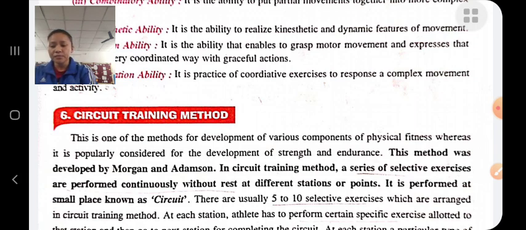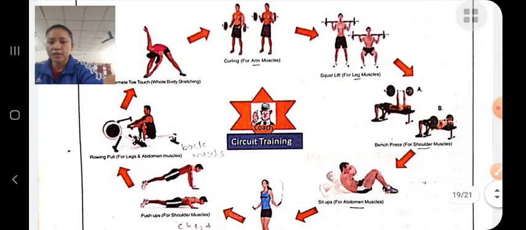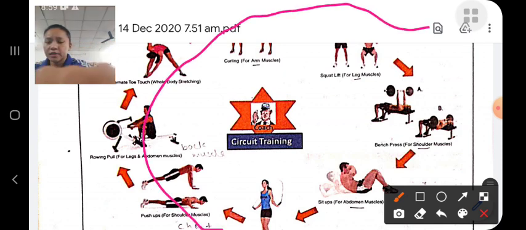And there should not be the same muscle group. That is, successive stations should have different exercises for different muscles. Look here, this is the circuit training.